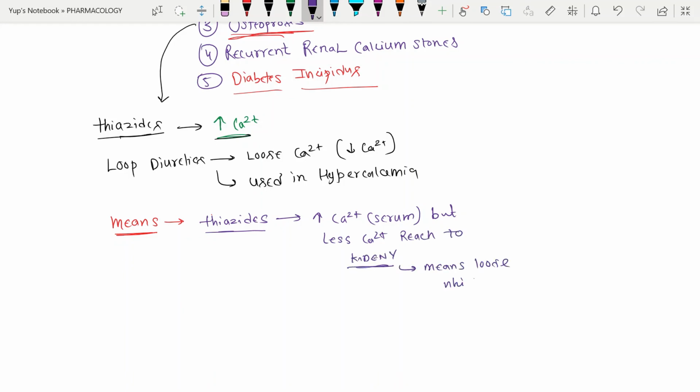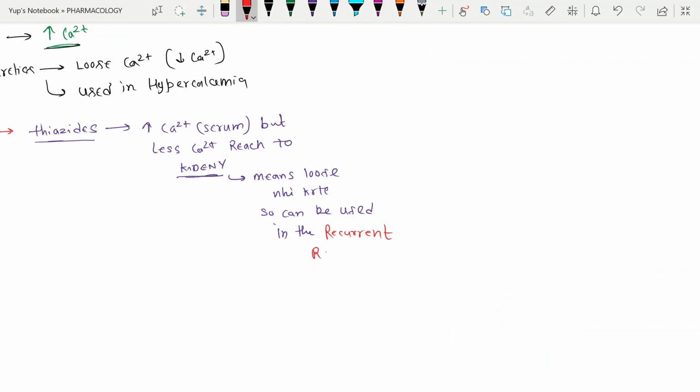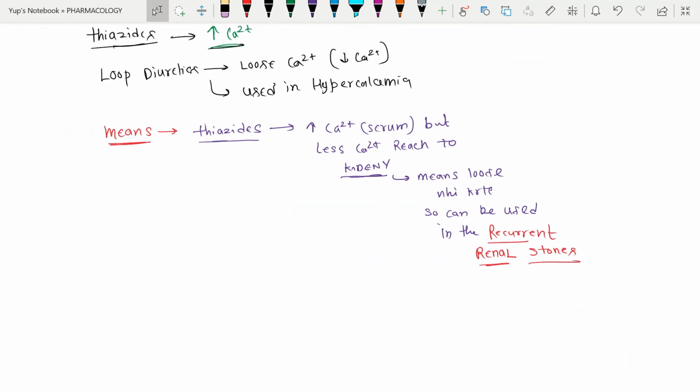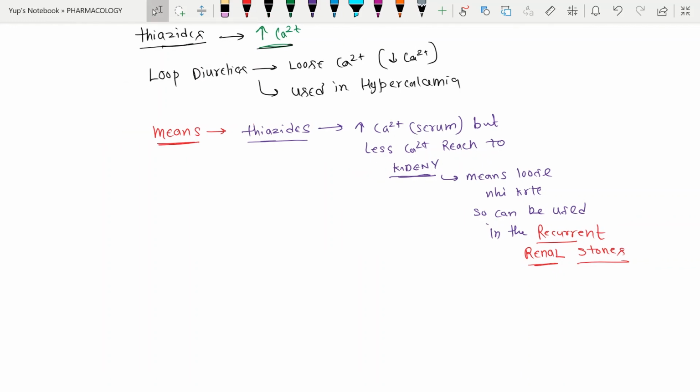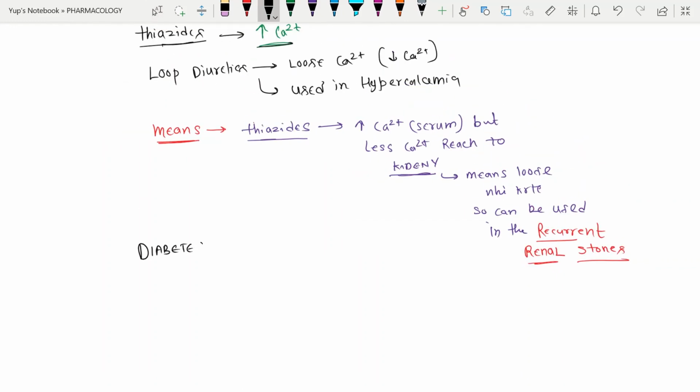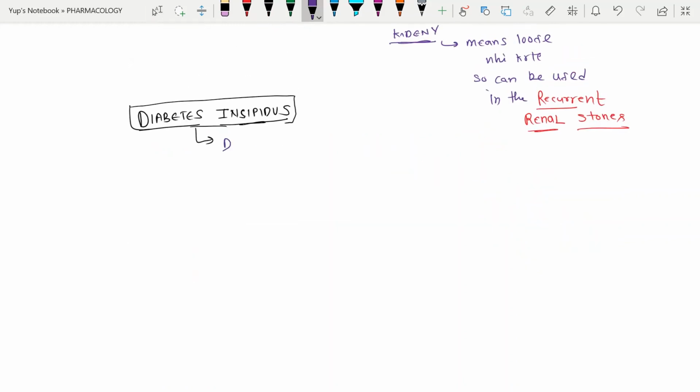And if calcium does not reach the kidney, we can use them in recurrent renal calcium stones. Also we can use them in diabetes insipidus. In the case of diabetes insipidus, the diuretic of choice is thiazide. So we use thiazides. Okay, and how it will